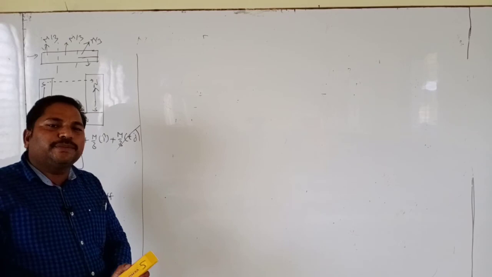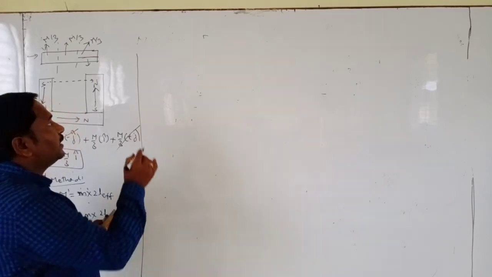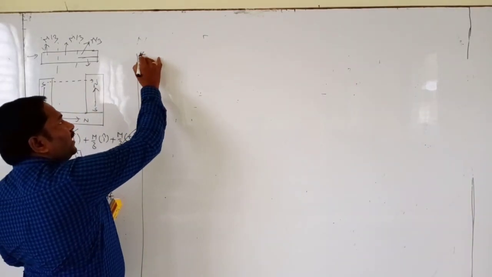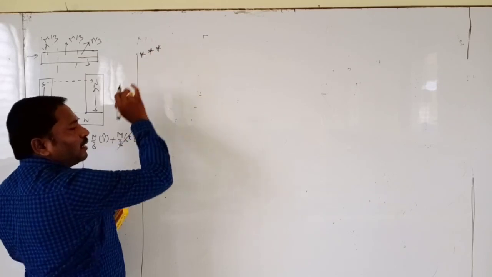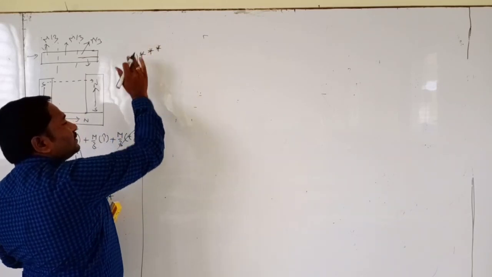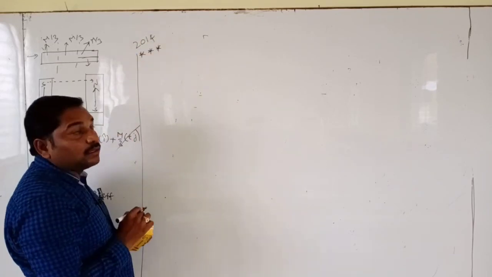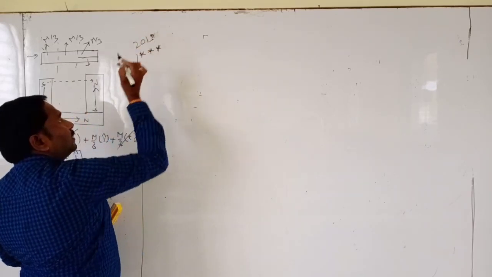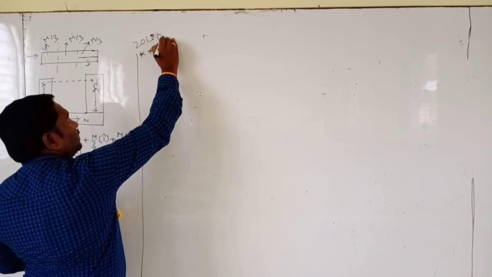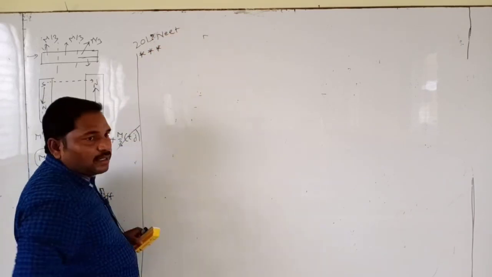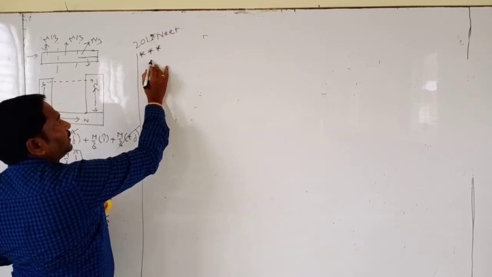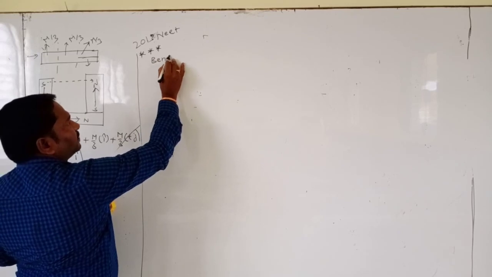Now we are going to use bending of a bar magnet. It's an important topic, and this concept came in 2013, 2014. It's neat. It's bending of a bar magnet.